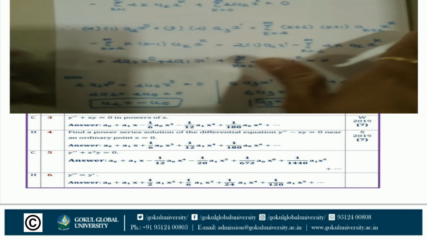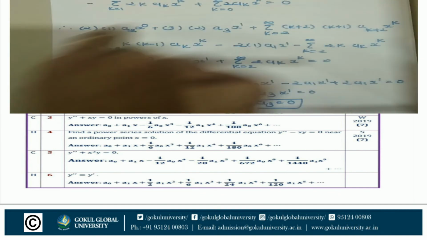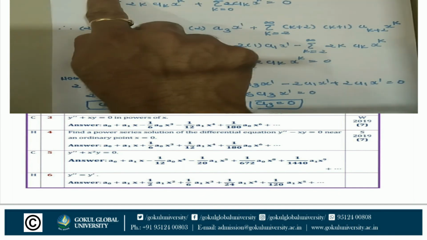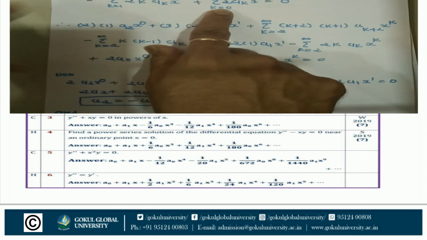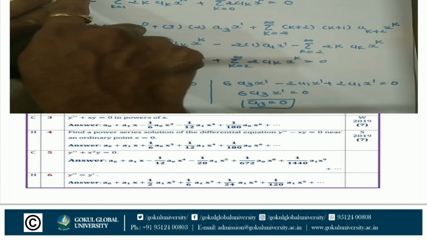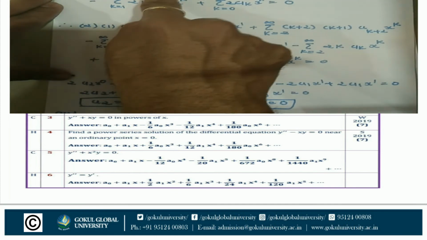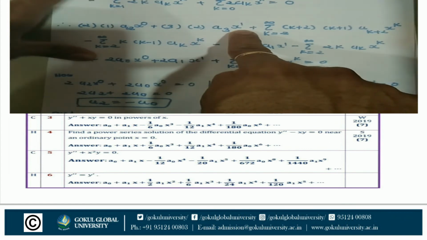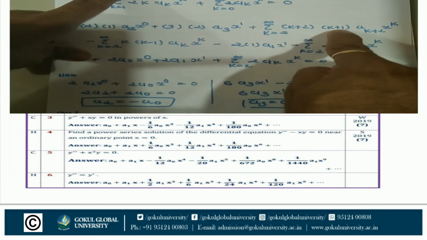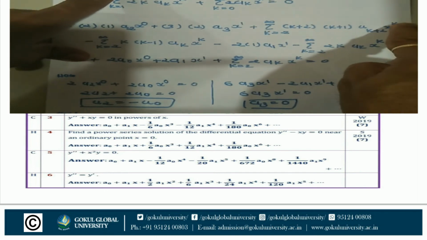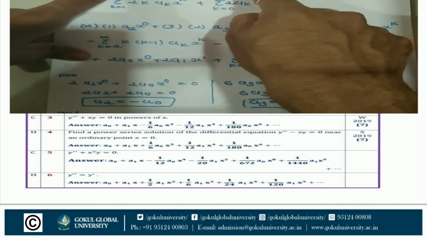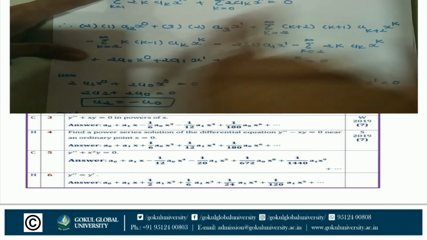Here the fourth term and power of x raised to k same. Here the limit of sigma k is equal to 0 to infinity, k is equal to 1 and 0. Here smaller k is equal to 0. So put k is equal to 0. So 2 times 1 a2 x raised to 0. K is equal to 1, 3 times 2 a3 x raised to 1. And k is equal to 2 to infinity, (k plus 2)(k plus 1) a_{k+2} x raised to k. Here the series starts from k is equal to 2 to infinity, (k minus 1) ak x to k.